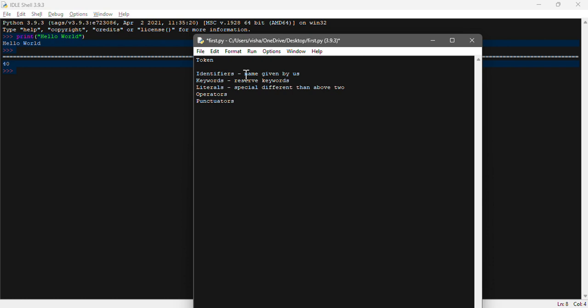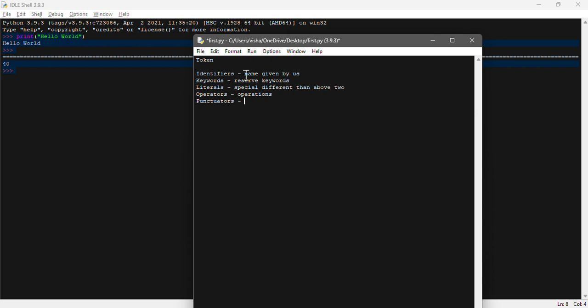Okay, then we have operators. An operator is used for particular operations. If you want to perform any kind of operation in the programming language, it can be arithmetic or anything, at that time we need to use an operator. It is a symbol used for many different scenarios, mainly for operations. Then we have punctuators, which are special symbols for a different scenario, mainly underscore or something like that.